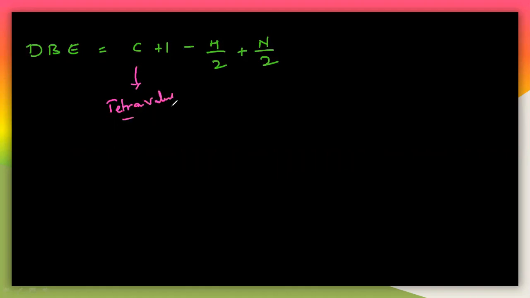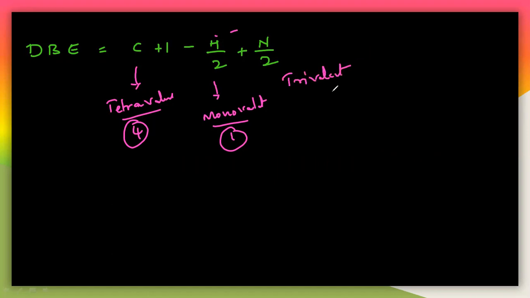Tetravalence means the valency of the carbon, which is 4. And hydrogen is monovalent here, because hydrogen has only one valency. Carbon has 4 valency. And nitrogen is trivalent here, because the nitrogen valency is 3.